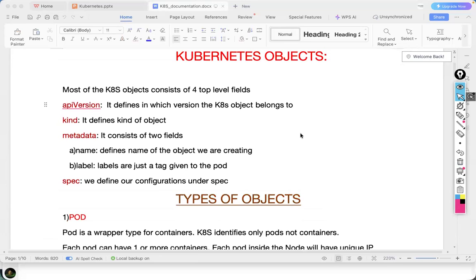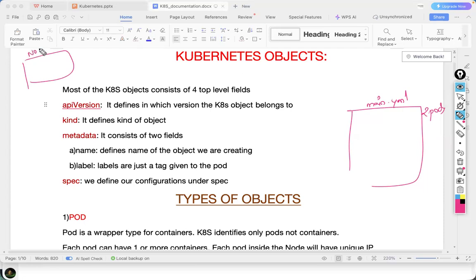What I said, we create manifest files, like main.yaml or something. I want to create two pods. So this is a node. Node means EC2.